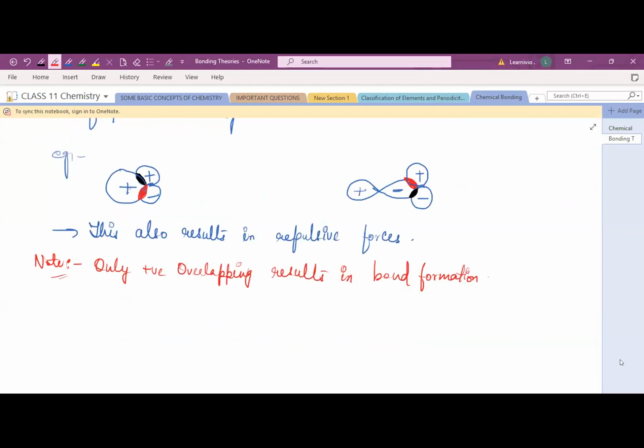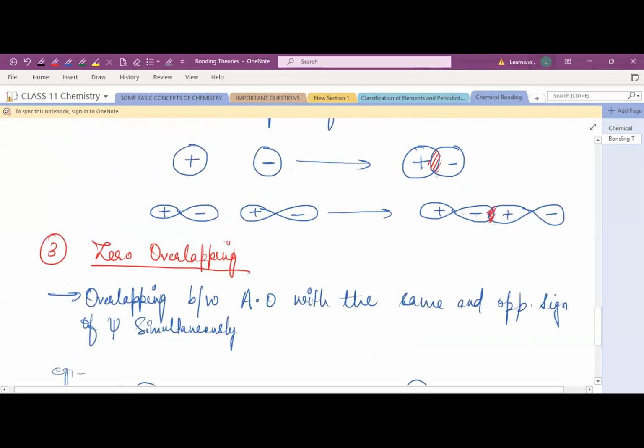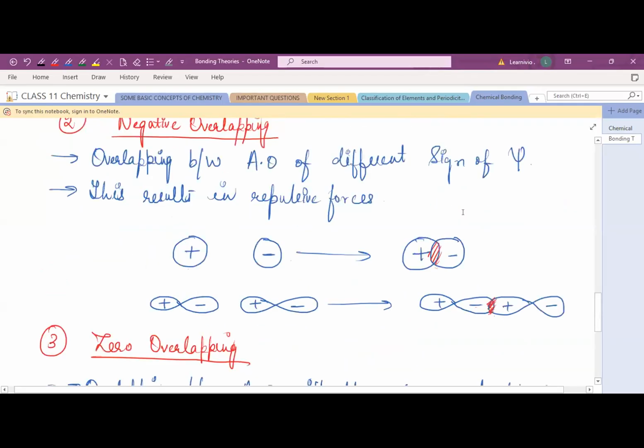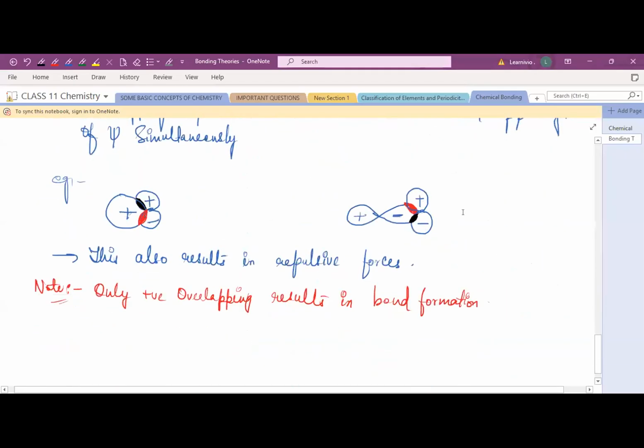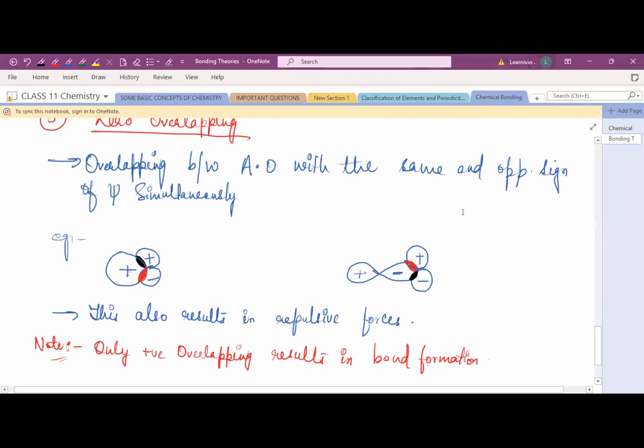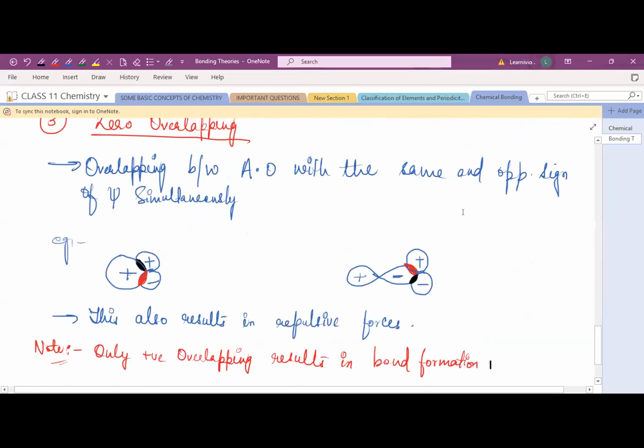Yes, ma'am. Ma'am, can you scroll up to the negative overlapping? I'll take a screenshot. Done, ma'am. Okay, write down this. Thank you, ma'am.